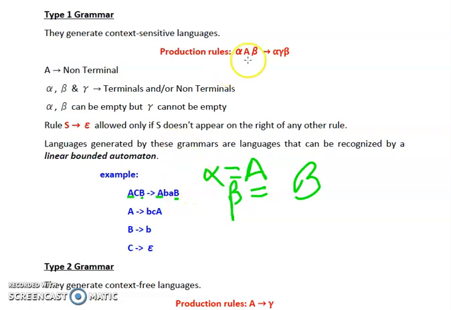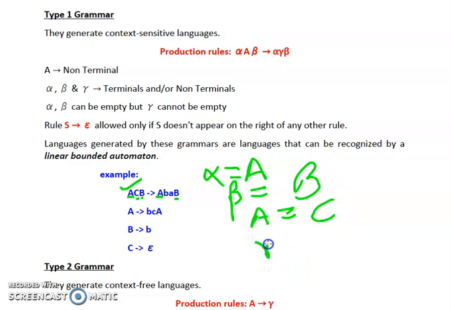Now, the third thing, that is our capital A. In this case, capital A is equal to capital C. So yes, it is a non-terminal. That means it is correct. So the left hand side is verified. Now on the right hand side, gamma can be a combination of terminals, a combination of non-terminals, or a combination of both terminals and non-terminals.